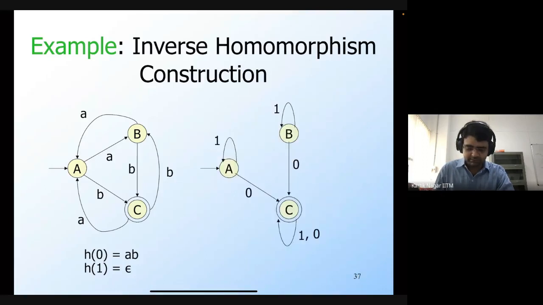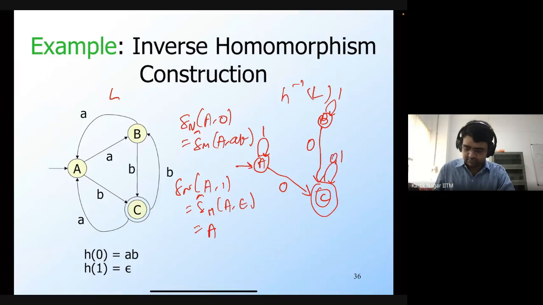So this is going to be the final DFA for H inverse of L. You can convince yourself by looking at some strings which are accepted in L, and see that the strings accepted by this DFA are going to be in H inverse of L. For example, AB is accepted here, and so that means the 0 is also going to be accepted here, and so on.